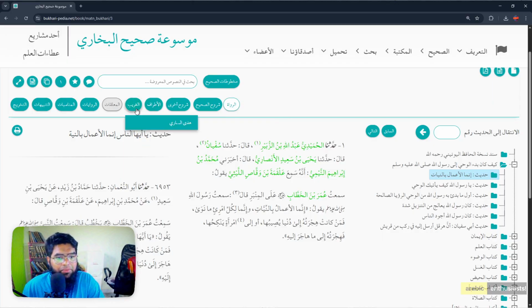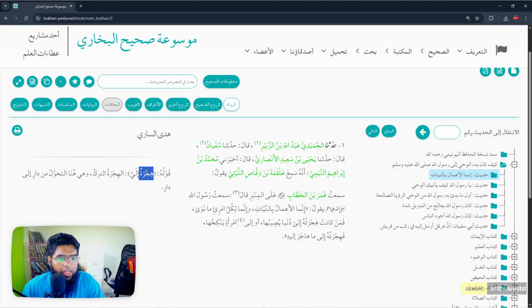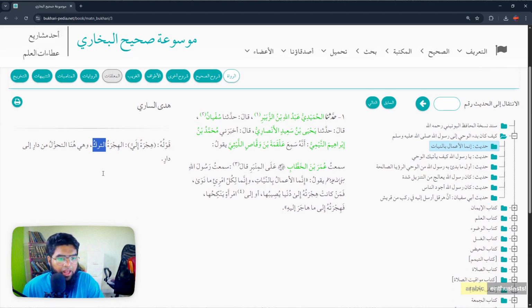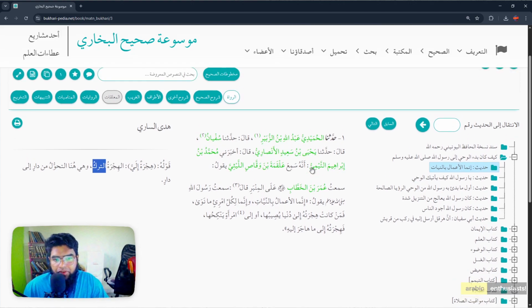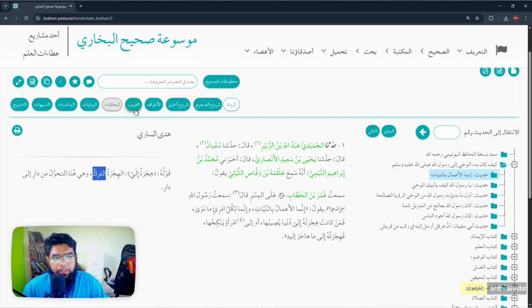Then Gharib means on some difficult words which are there. Like you can go to Hadith Sari, Hijratun ilay, al hijratu at-tark. Hijra is leaving something. Hajara. It comes from migrating something. So this is the hadith. This is Gharib. We'll talk about muallaqat by looking at some other hadith.